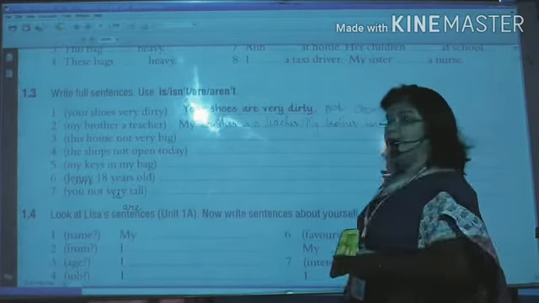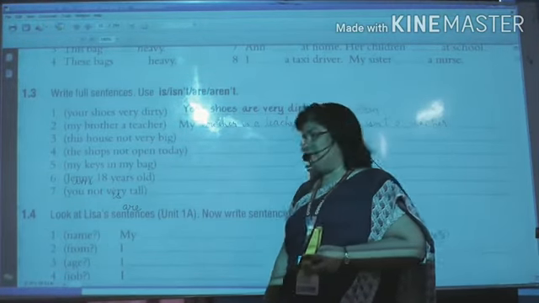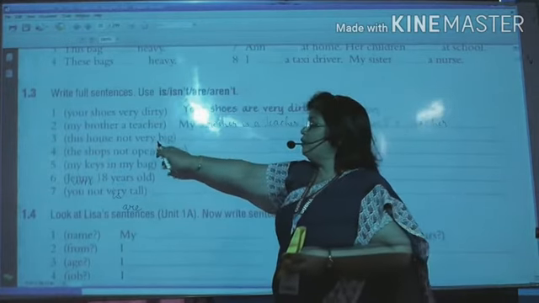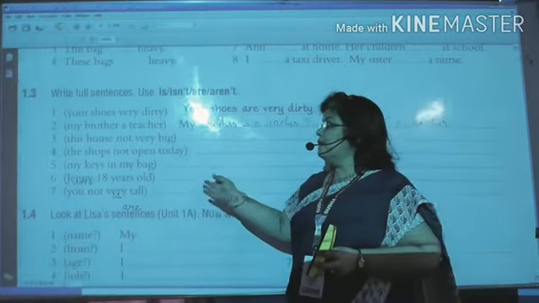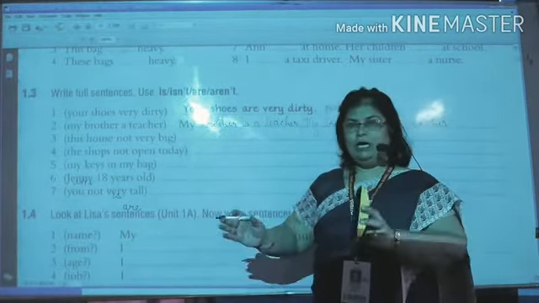Got it? We can frame two sentences, one positive and one negative. Next, this house not very big. This house not very big means this house is not very big.